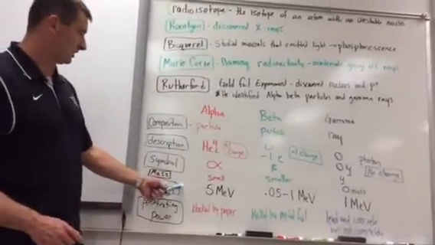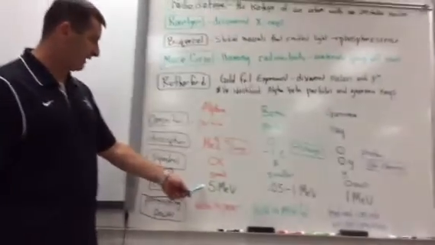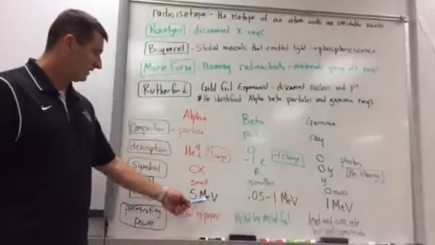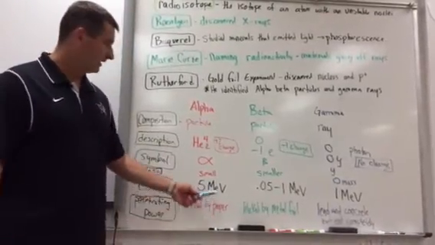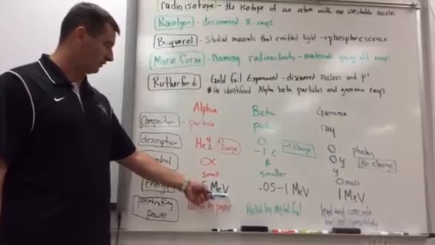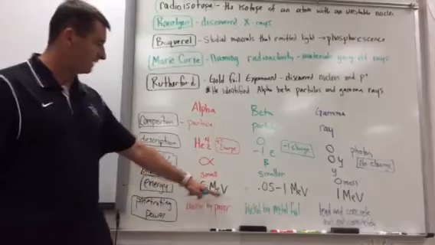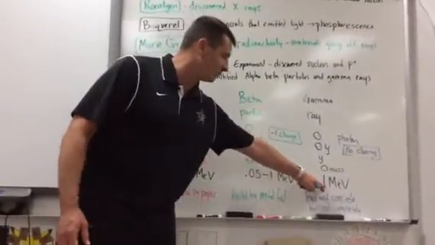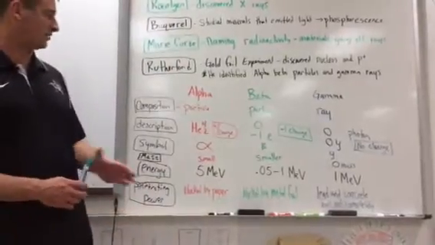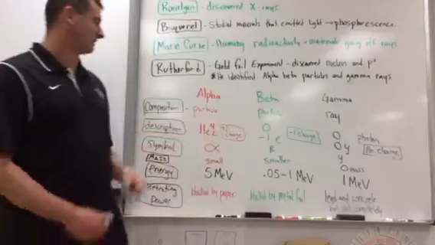Now, as far as the energy goes, the alpha particle gives off the most energy. It's 5, and that's mega electron volts. Mega is 1,000,000 electron volts, and volts is the energy thing there. So that has 5. This has between 0.05 and 1, and gamma has 1. So if you're talking about energy, alpha gives off the most energy, gamma is second, and beta is third.